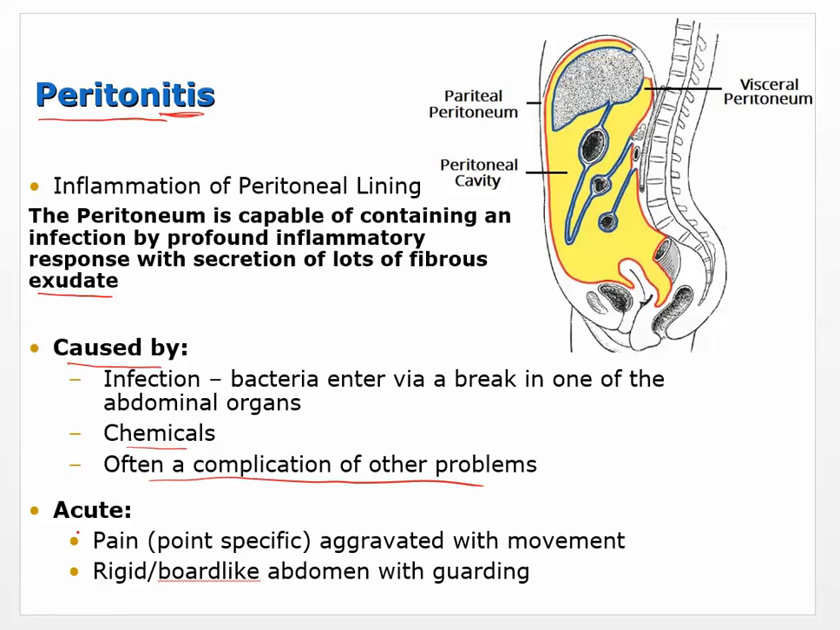So it's acute pain, point-specific, aggravated with movement, a rigid board-like abdomen with guarding. So you're in pain and you don't want to move in the wrong direction, because now we're talking about not just the gut, we're talking about this peritoneal cavity, okay, or the peritoneal lining.